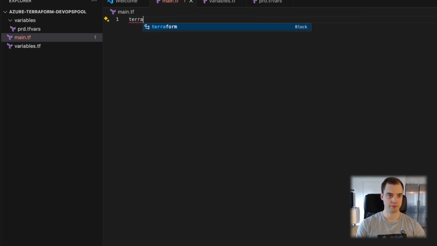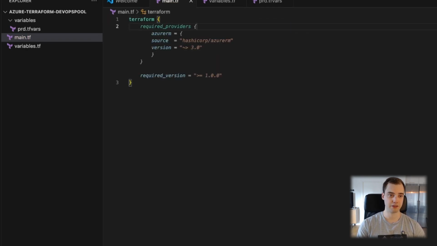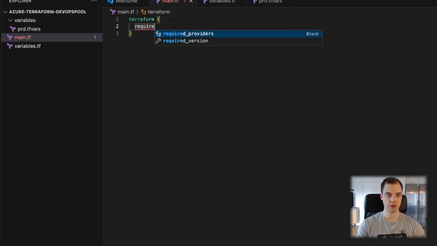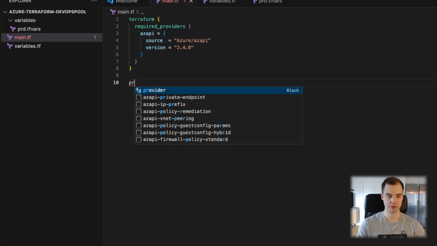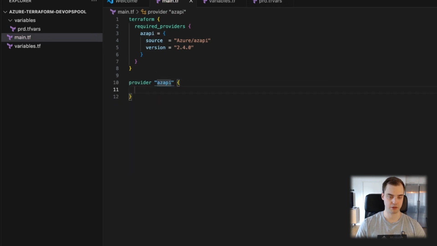So the last bit of prereqs is we need a Terraform block, and we need a required providers block in there. We will use AzAPI then, and I do believe that we are working with version 2.4.0. We may need to use additional providers here, but we'll start with that for now, and then we'll just say the provider block. We don't have to do this, but we could do pre-flight.